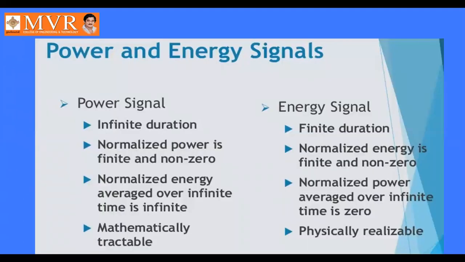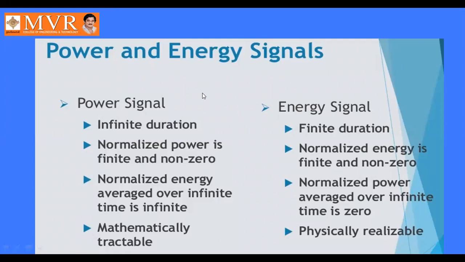Next, coming to power and energy signals. Both are related. If you take the power signal, it has infinite duration. If you take the energy signal, it has finite duration. Both are energy-type signals, but a power signal is more powerful than an energy signal. Why? Because a power signal has infinite duration, whereas an energy signal has finite duration.